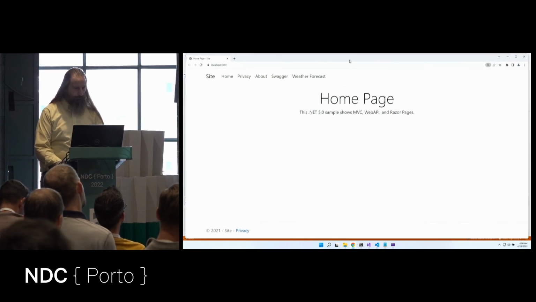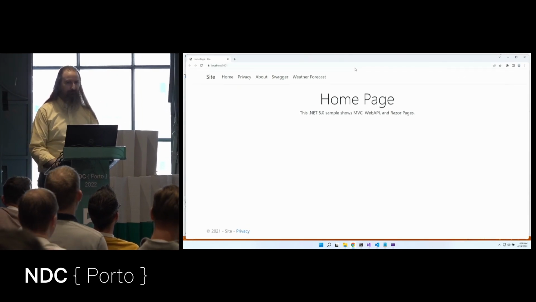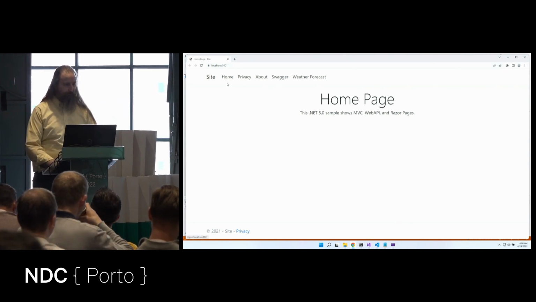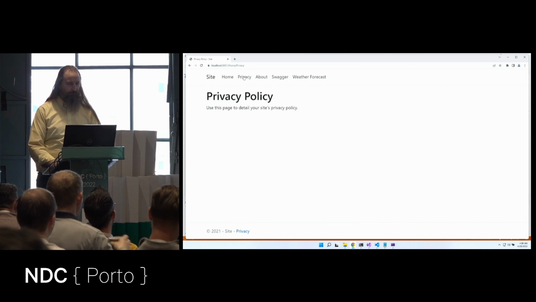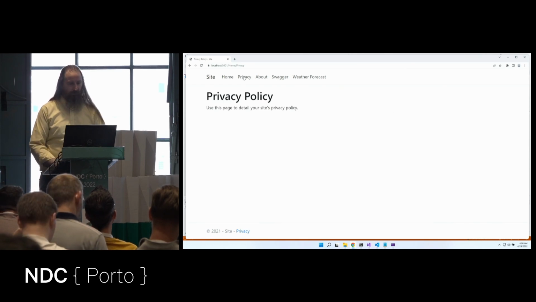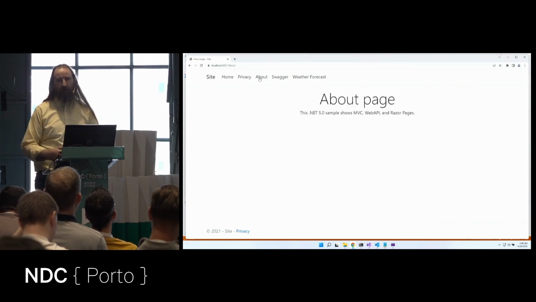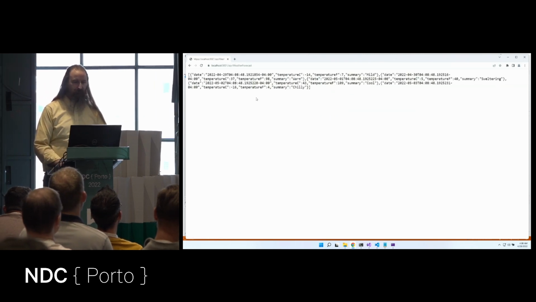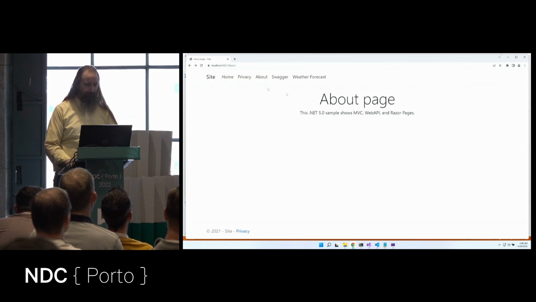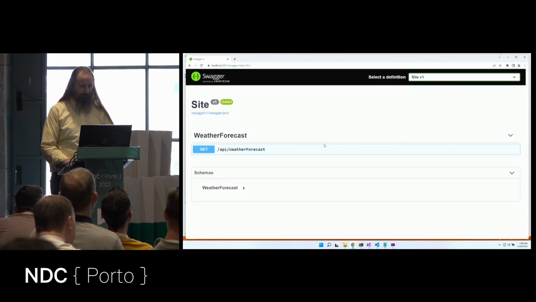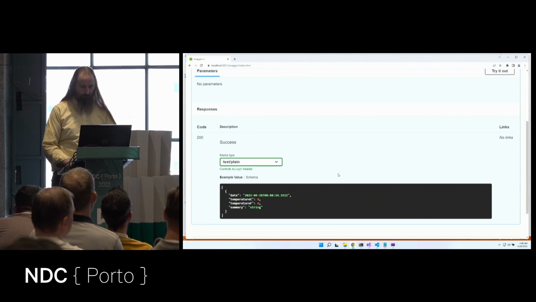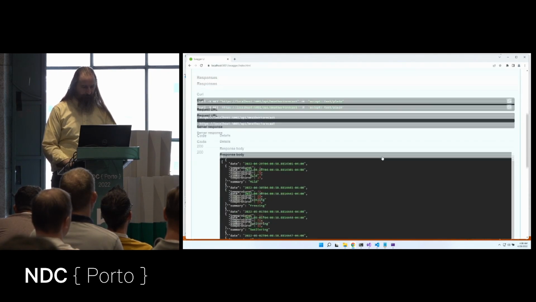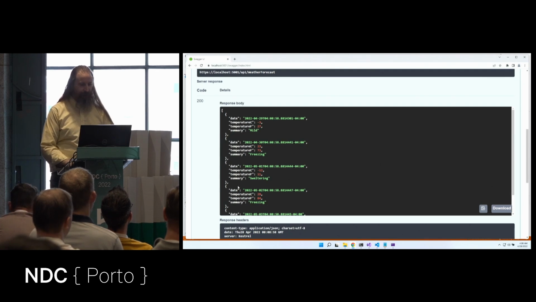So here's a website that we just built. Now this is an ASP.NET 5 website, but this uses some interesting things. We have a home page, a privacy page. Both of these use MVC. We also have Razor pages. Here's an about page running Razor pages. We also have a web API, so here's some weather forecast details. And of course, because we have a web API, we have Swagger in here, Open API. So let's fire that up and we can execute it and we get some weather information.